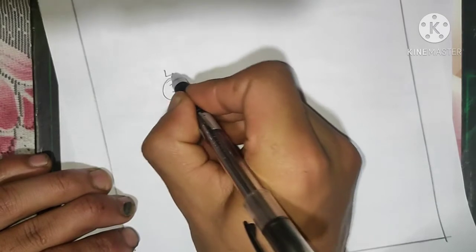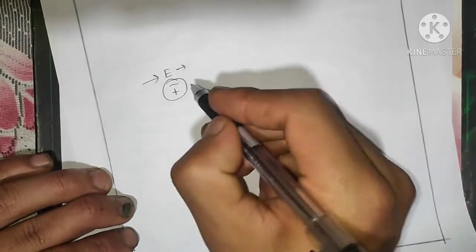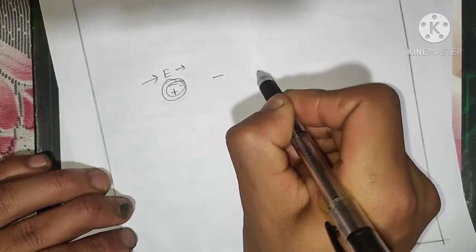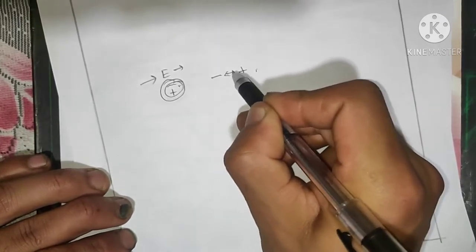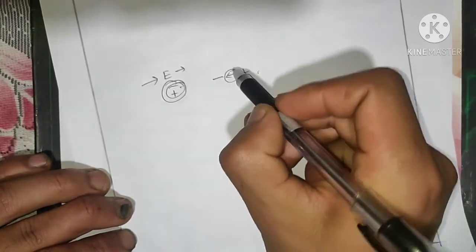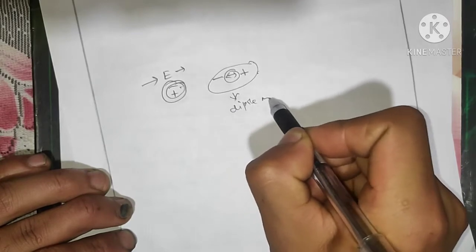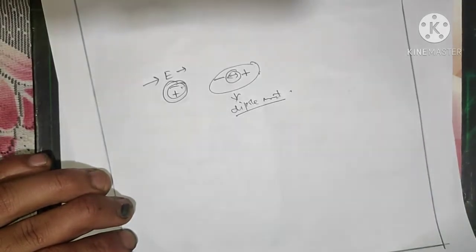If we put an external electric field, these charges will get separated by some small distance, and this will produce a dipole moment.